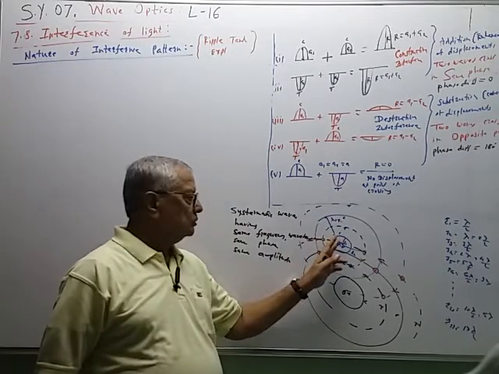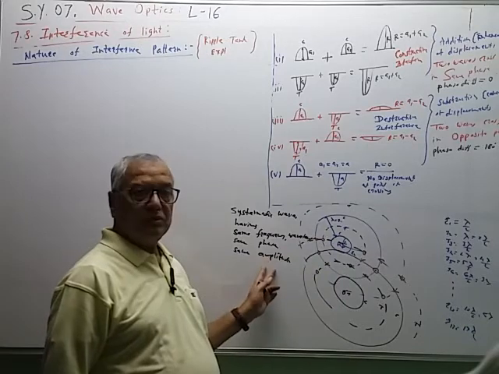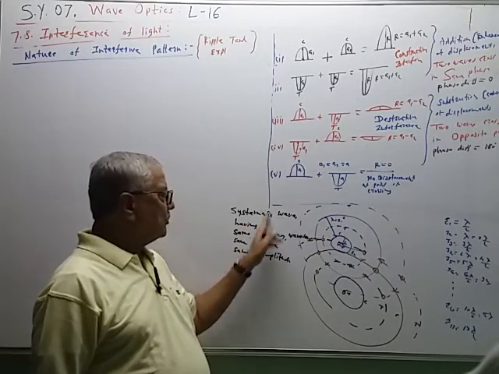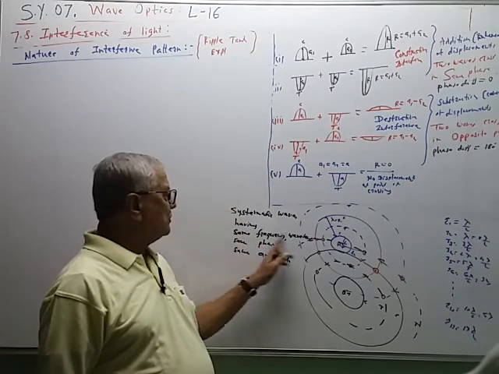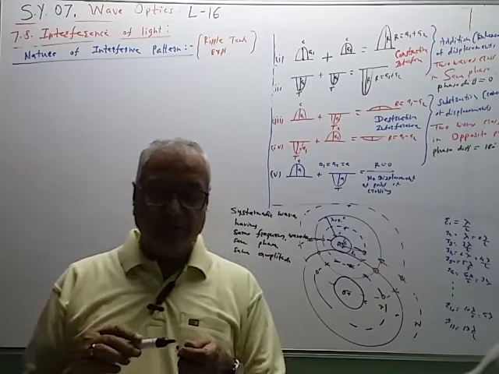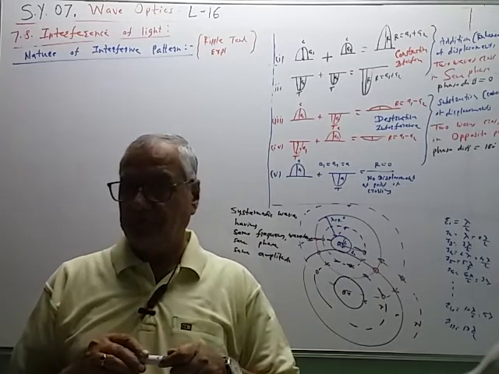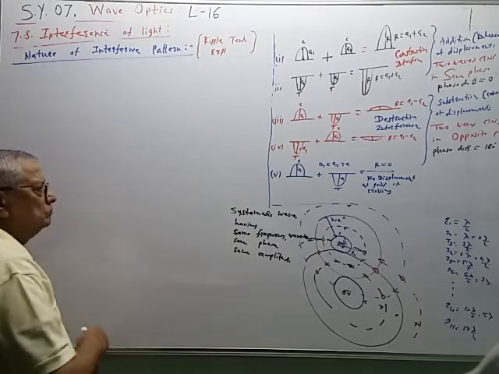Both the waves, water waves produced from A and B, have same amplitude. मग अशा जर आपल्याला वेव प्रोड्यूस करायचे असतील, सिस्टमॅटिक वेव आपण म्हणतो, the systematic waves having same frequency, same phase and same amplitude are produced by using a simple arrangement, and that simple arrangement is like this.